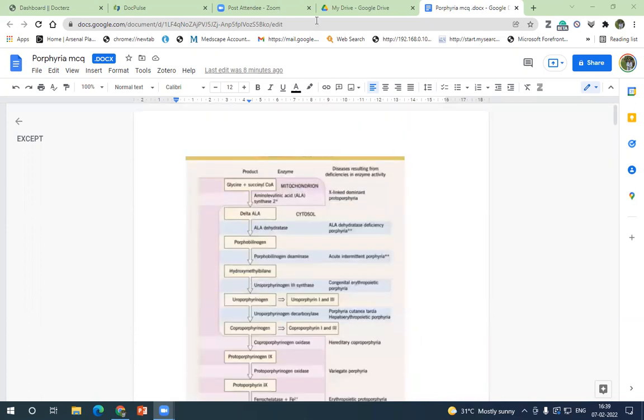So stop reading the theory part and start solving MCQs. I don't think you should be seeing any theory part in the next 1 month. You should always solve as many MCQs as possible from any book, like Harrison pretest, or your Ganong or your Harper's, whichever physiology MCQs you get, from as many sources as possible, so that you make as many mistakes and get as many doubts as you can. Then take out your book or notes and read about it. Don't ever go with the theory in the next 90 days. You will see drastic improvement once you start solving MCQs. You will pick up your speed.